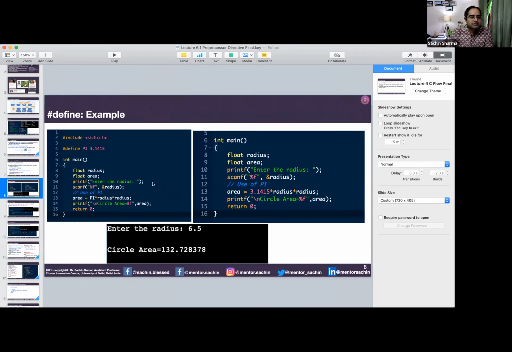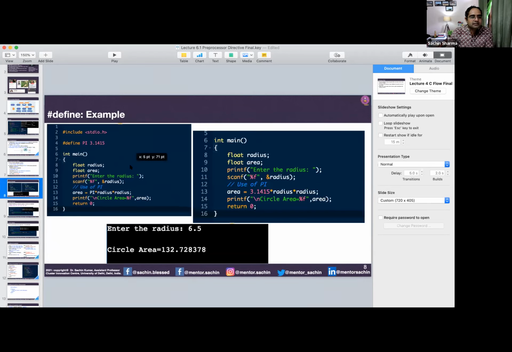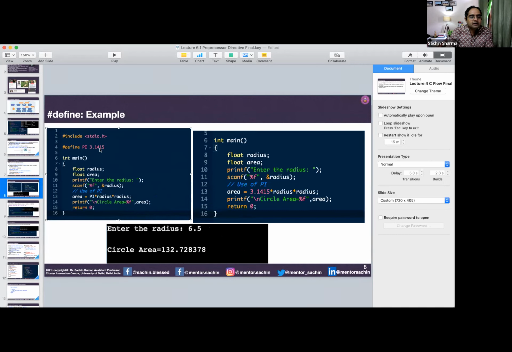So for example, we have discussed this example also of pi. Pi is universal everywhere, so it is a constant. So we define the value of pi: #define PI 3.1415. And if we want to calculate anything related to a circle, then pi comes into the picture automatically. But here we are not writing a semicolon, we are not terminating this instruction with a semicolon.